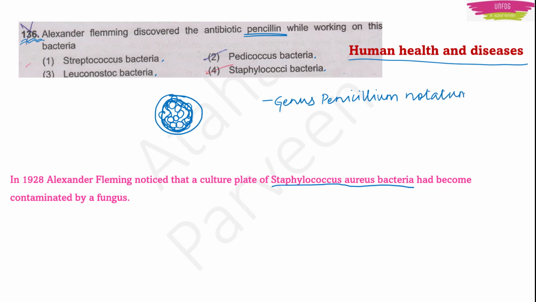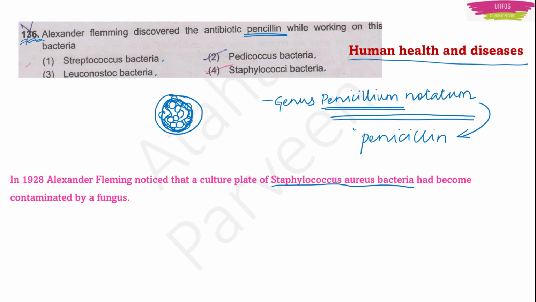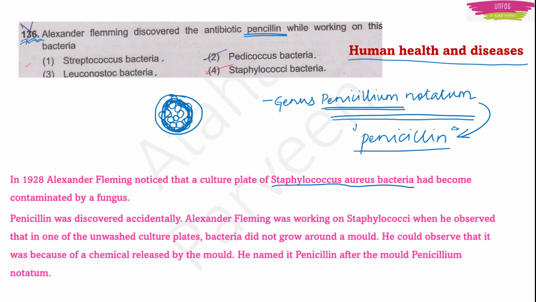So this fungus was producing a substance which he named penicillin, and this substance penicillin was the one destroying these pathogens, destroying the colonies of this bacteria. So this is how he discovered penicillin.